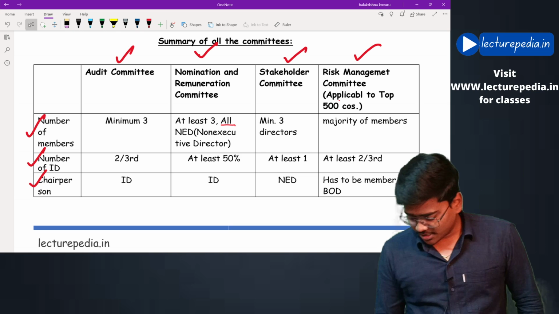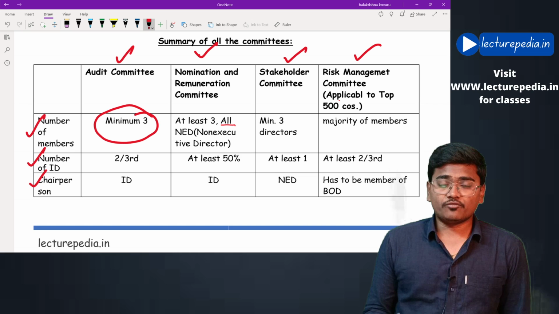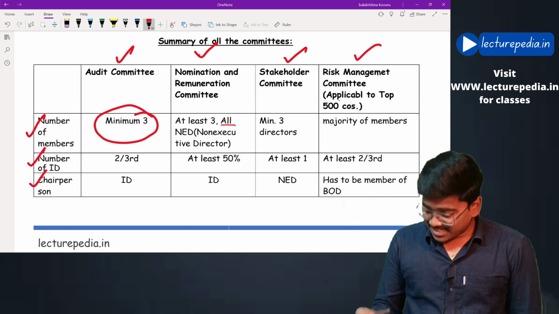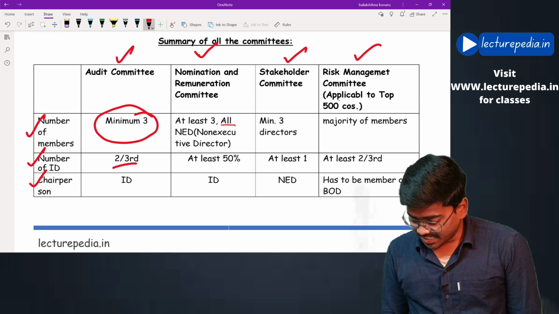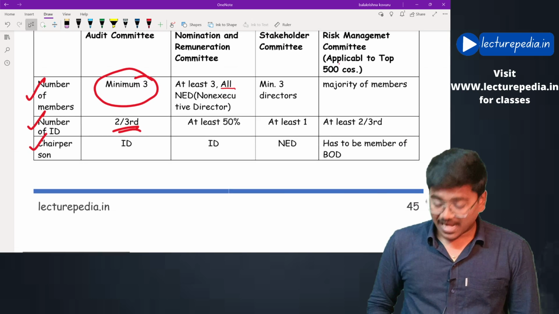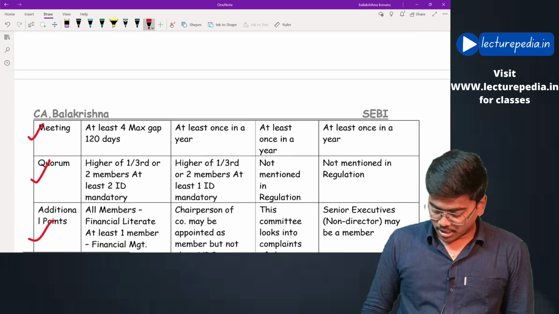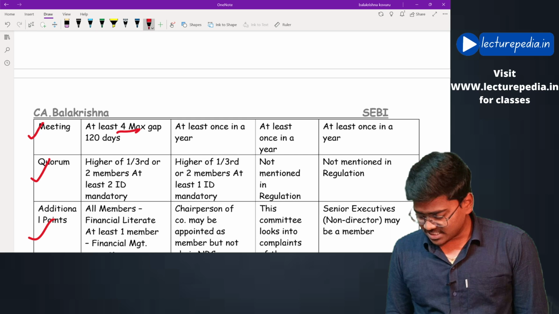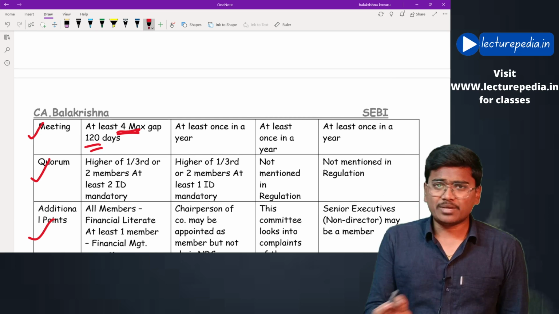In the audit committee, there must be a minimum of 3 directors present as members. At least 2/3 of the members of the audit committee must be independent directors, and the chairperson of the audit committee must be an independent director. The audit committee must meet at least 4 times in a year, and the gap must be not more than 120 days, same as the board meeting.